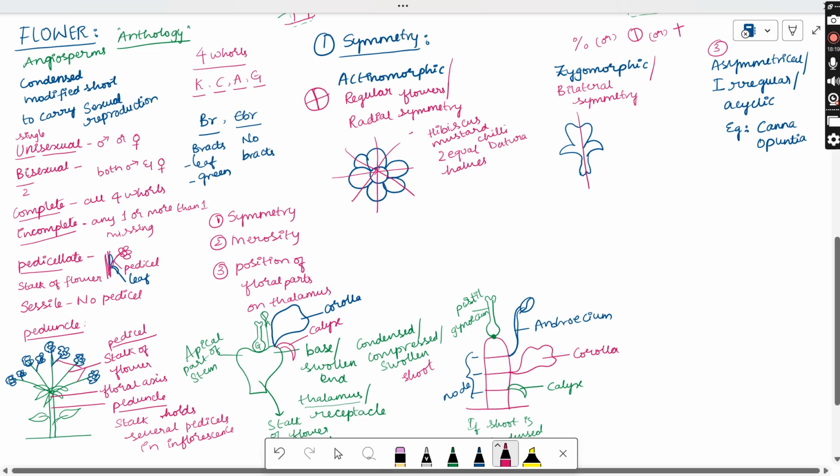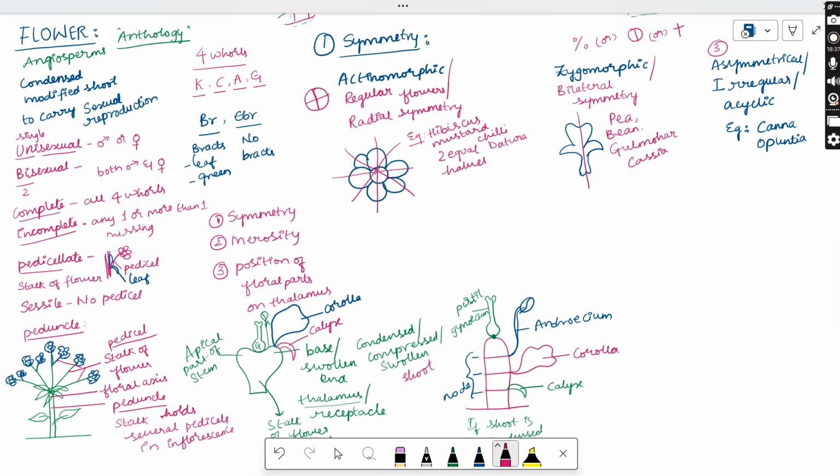Coming to zygomorphic, examples are garden pea, beans, gulmohar, acacia, all these show the zygomorphic type of symmetry. And coming to asymmetrical, they don't have any symmetry. That is how the flowers are classified based on symmetry.